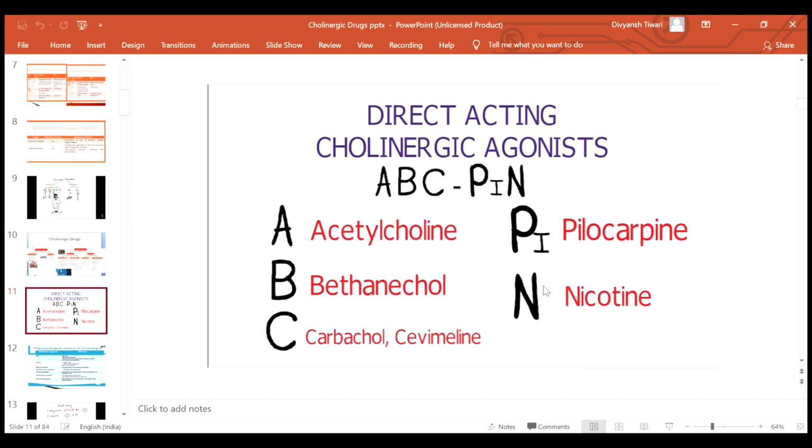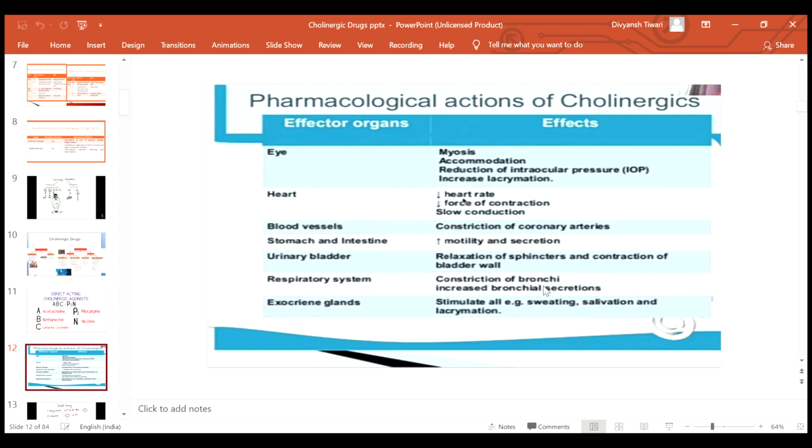Now, the mnemonic to remember the direct acting cholinergic agonists is ABC PIN, in which A stands for acetylcholine, B for bethanechol, C for carbachol, P is for pilocarpine, and N for nicotine. Now friends, we'll discuss the pharmacological action of cholinergic drugs.